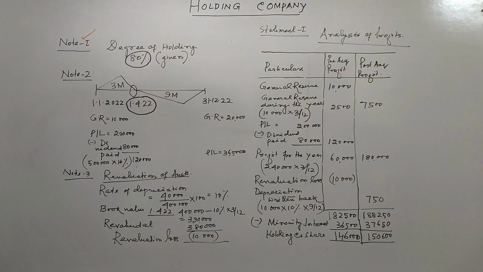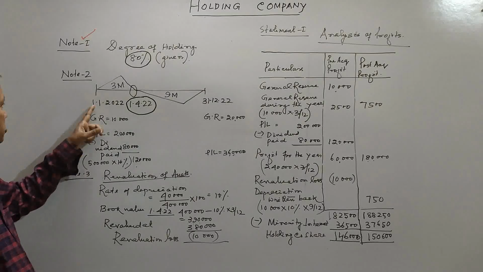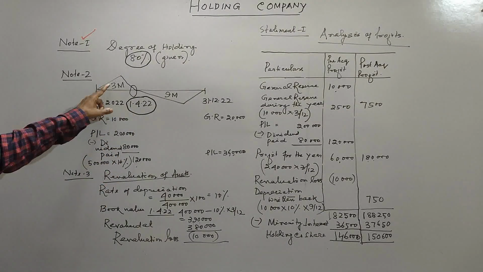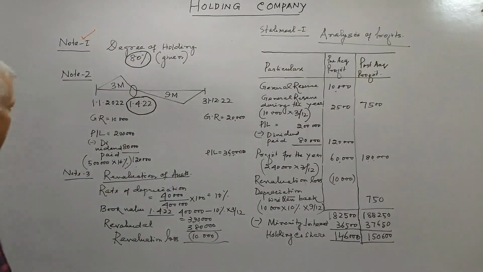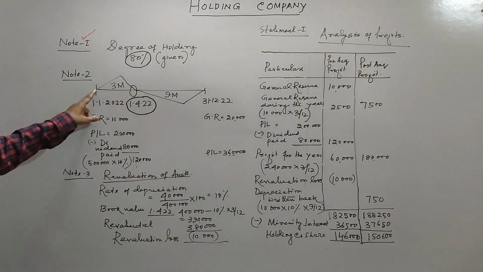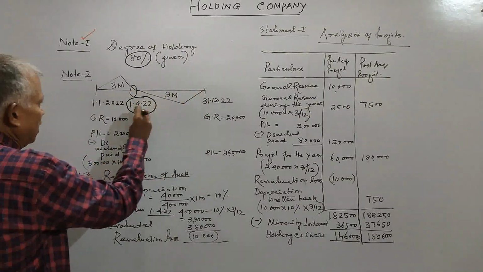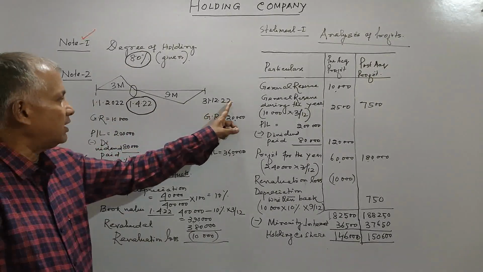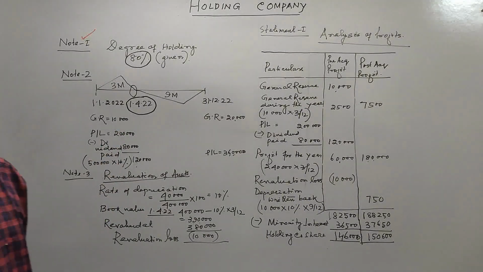So friends, if you calculate the time period between 1/1/22 to 1/4/22, it comes to 3 months and the remaining period is 9 months. So the pre-acquisition period is 3 months and the post-acquisition period is from 1/4/22 to 31/12/22, which is 9 months, right?